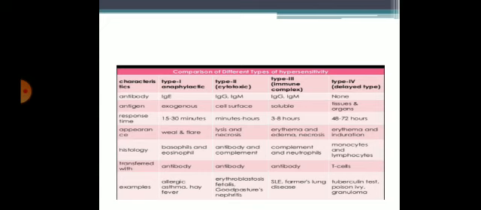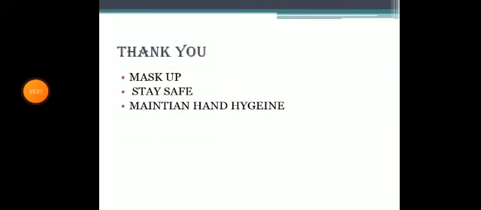Coming to type 4 or delayed hypersensitivity reaction. None of the antibodies are involved. Antigen is tissue and organs, 48 to 72 hours. Erythema and induration are seen by appearance. Histology, when you see, there are monocytes, lymphocytes and macrophages involved, transferred with T cells. Examples for type 4 hypersensitivity reaction are tuberculin test, granuloma, contact dermatitis. This we conclude for today's discussion.